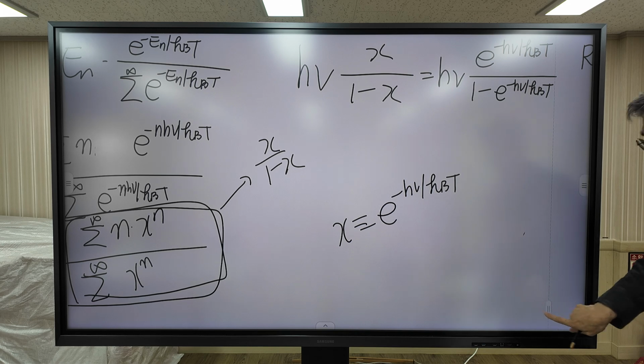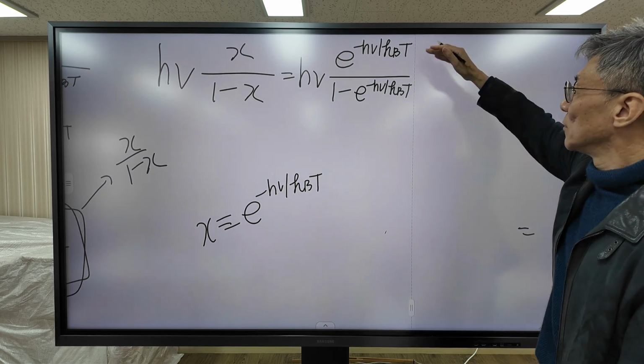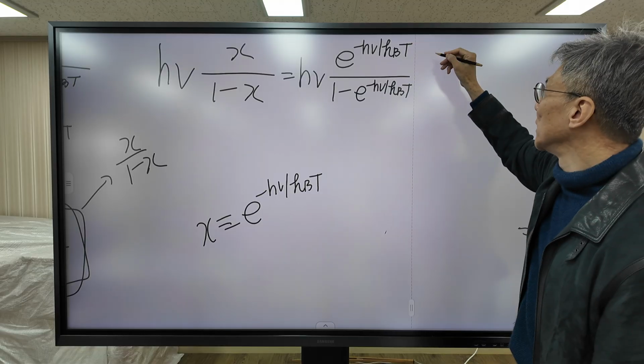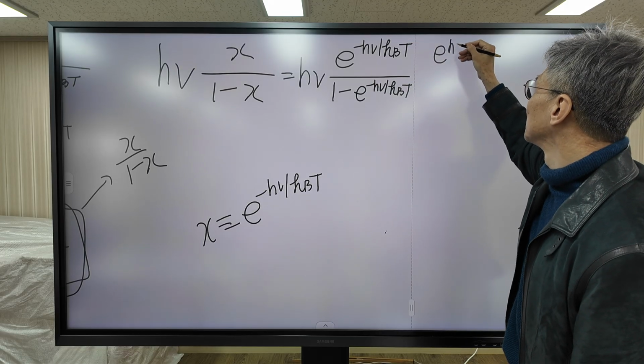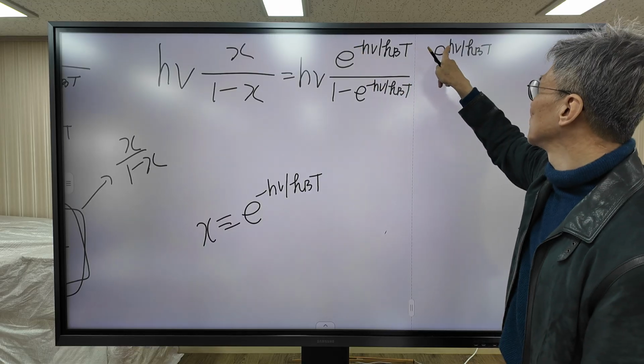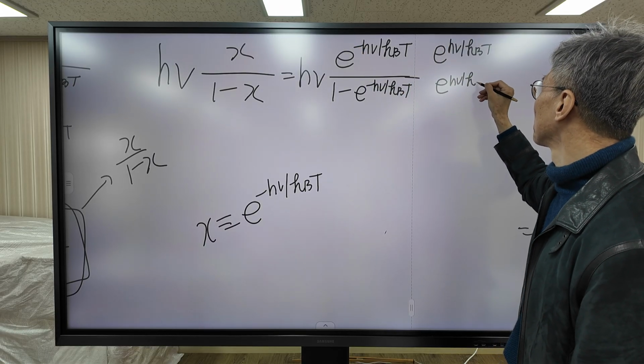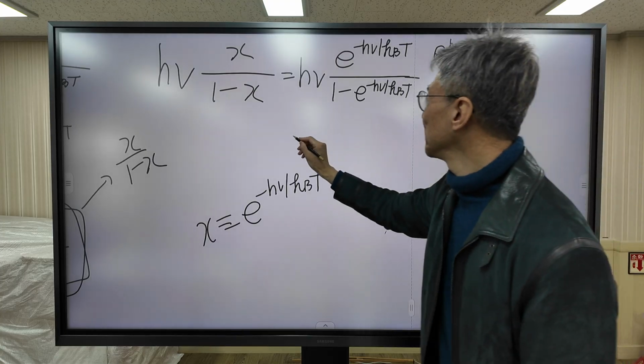And finally, I'm going to multiply both numerator and denominator. This is the minus sign, this the plus sign. Then,